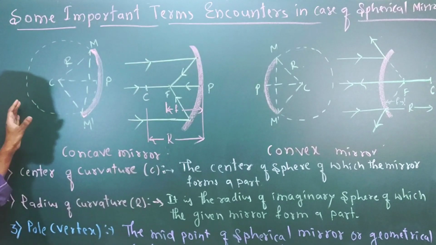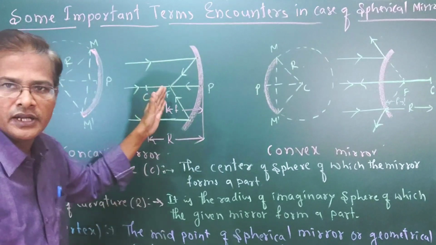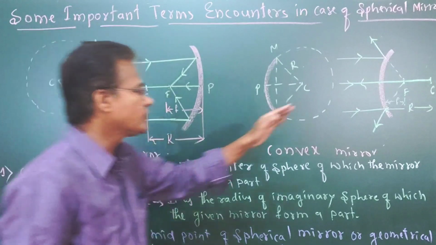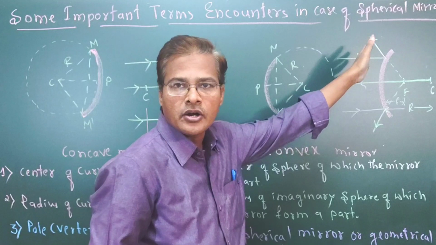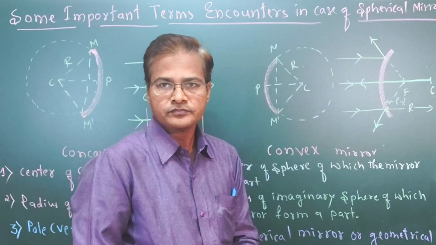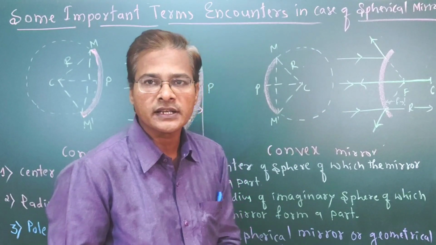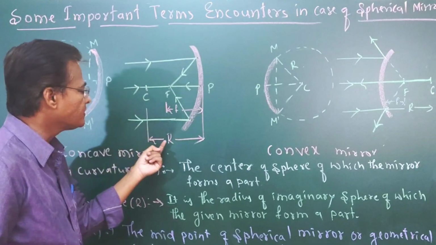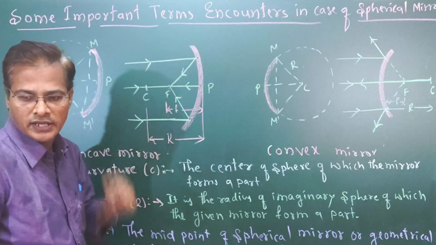So this is the ray diagram for the concave spherical mirror, and this is the ray diagram for the convex spherical mirror. What are the important terms? Here I wrote C, F, R, and then small f.